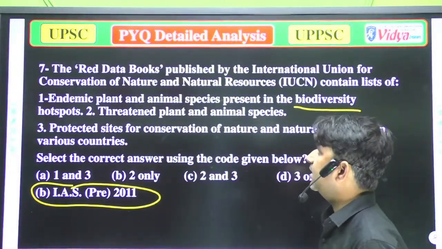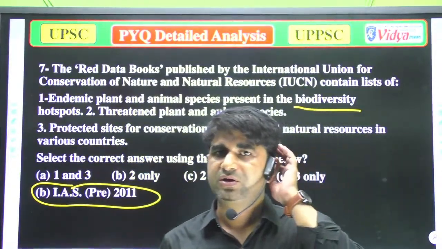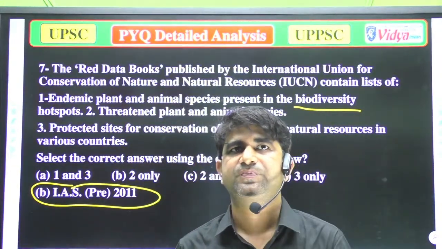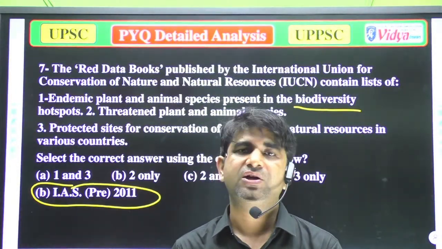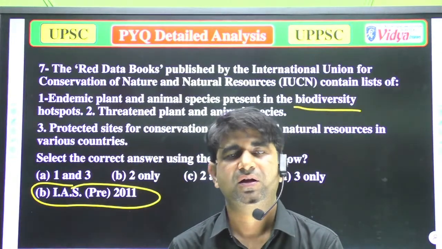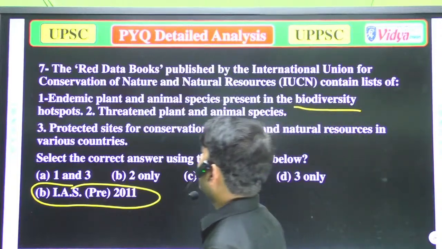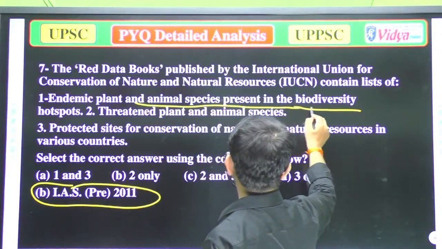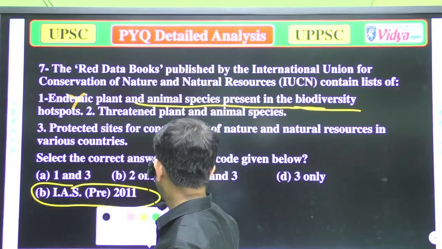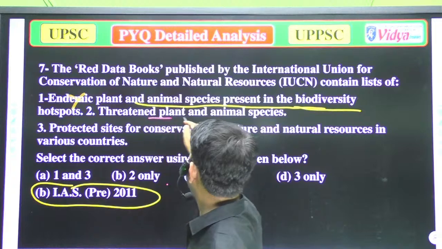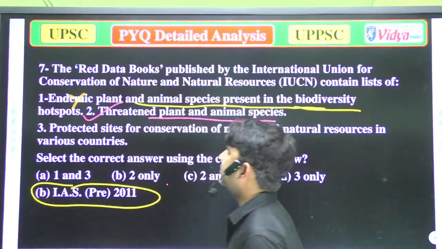When we talk about the Red Data Book, it is published by IUCN. In the Red Data Book, we only talk about those species which are endangered, mainly plants and animals. The first option, endemic plant and animal species present in the biodiversity hotspots, is not right, as we don't talk about the endemic. Option B, threatened plants and animal species, is true, because in the Red Data Book we talk about the threatened plants and animals.